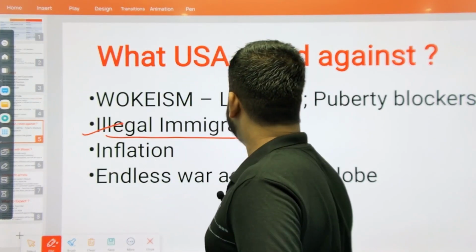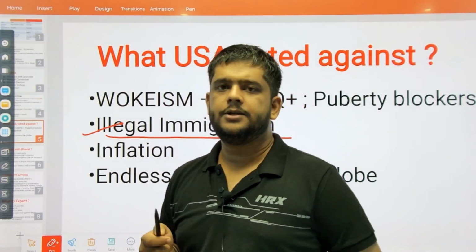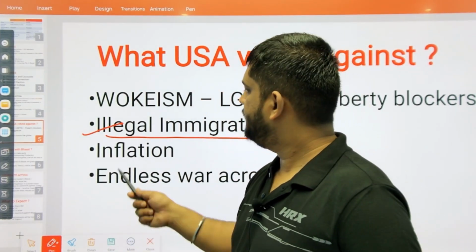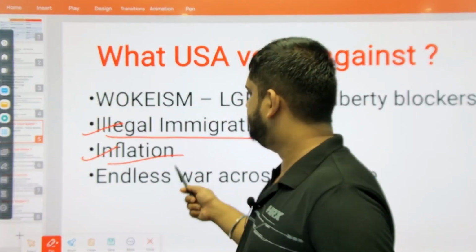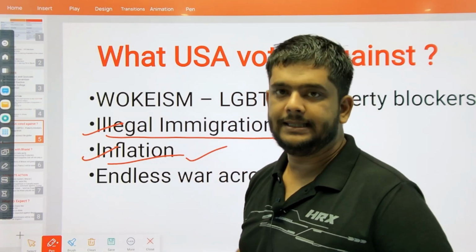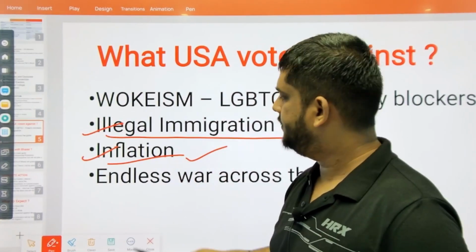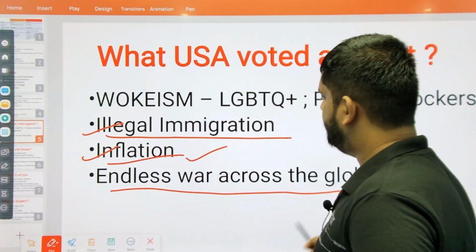And they have voted against illegal immigration. Illegal immigration is also another burgeoning problem in the United States today, right? They have voted against inflation. Yes, there's rampant inflation in the United States today. Why? Because of the war economy that they support. Endless war across the globe.